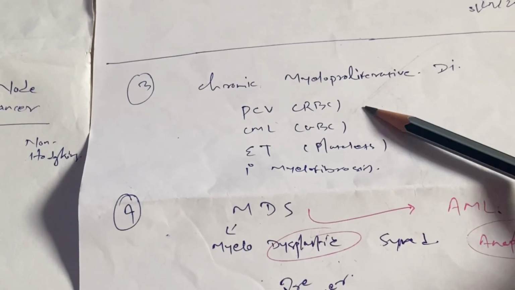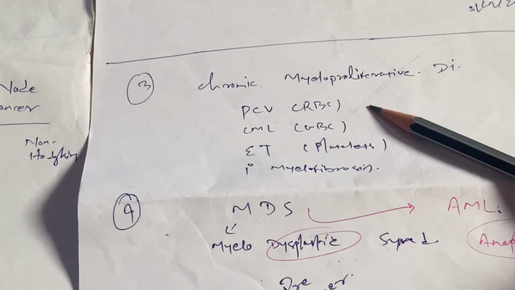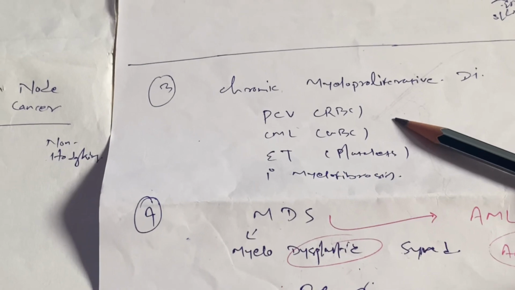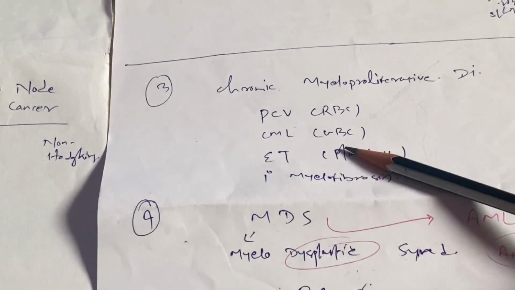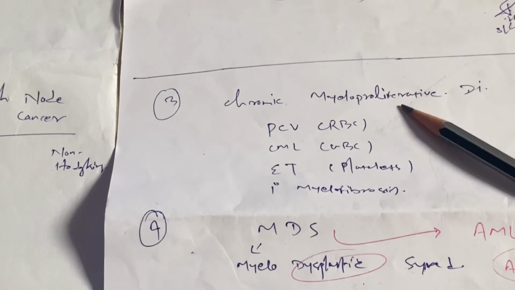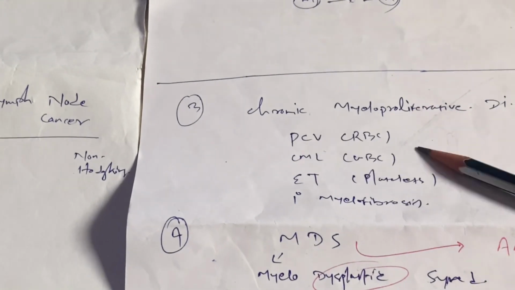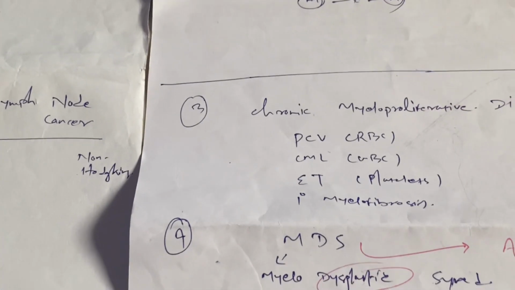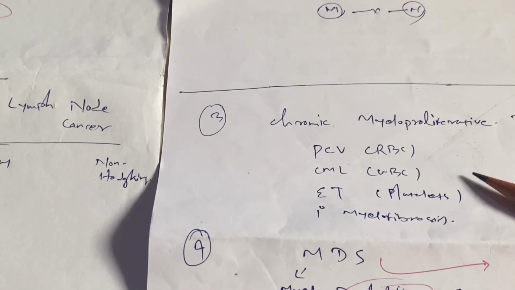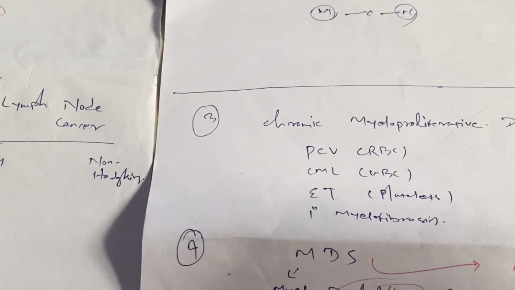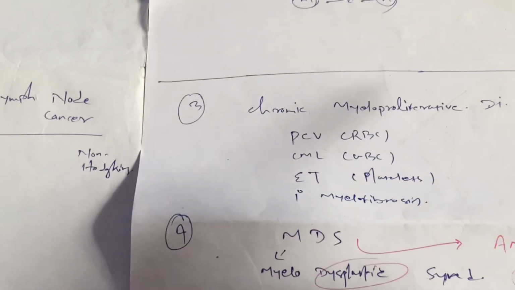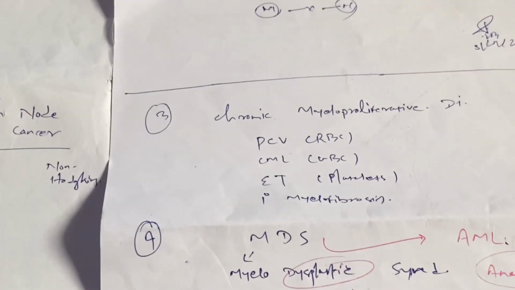So when the RBC increases, we call it polycythemia vera. When the WBC increases, we call it chronic myeloid leukemia. Yes, CML is a leukemia, but it also falls under chronic myeloproliferative disorder. I mean, you can say it's a chronic myeloproliferative disorder, and also a leukemia. The third one is increasing number of platelets, essential thrombocythemia. Then there is primary myelofibrosis. It's a bit different, but look at the heading here: chronic myeloproliferative disease. Then there is another, myelodysplastic syndrome.